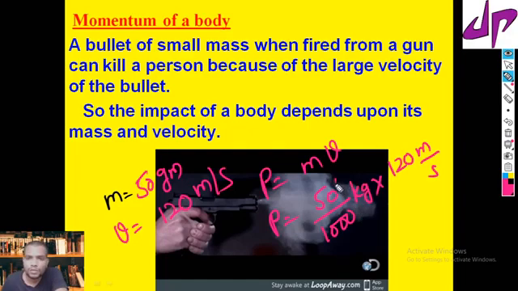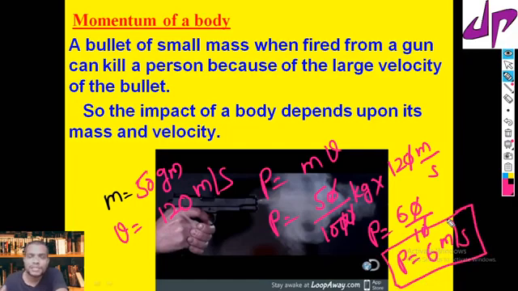When we do this calculation, the zeros cancel, and momentum P equals 6 kg meter per second.